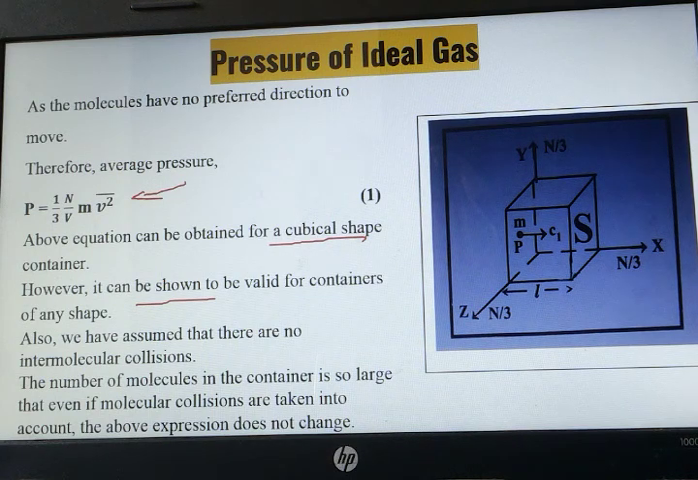Okay, and second assumption is that we are taking a very large number of molecules. As we are taking a very large number of molecules, so if there is a single collision with any of the molecules, this equation will not be changing. Even if there is a single collision between any of the molecules, this equation will not be changing.